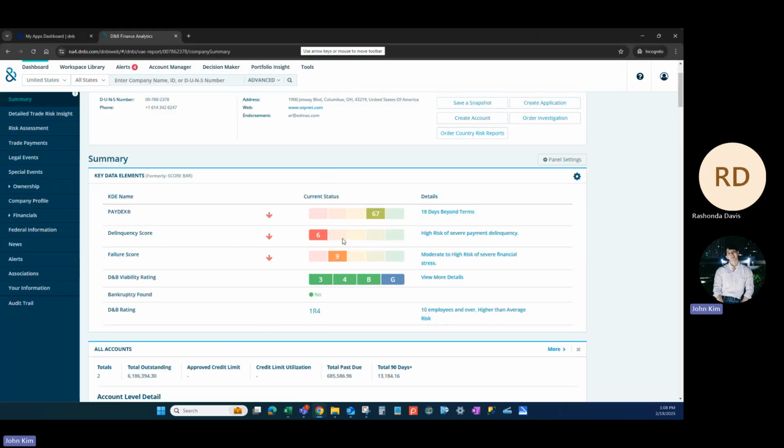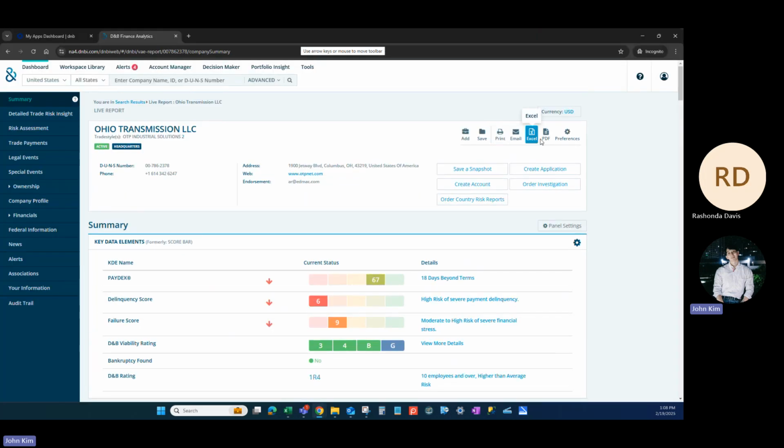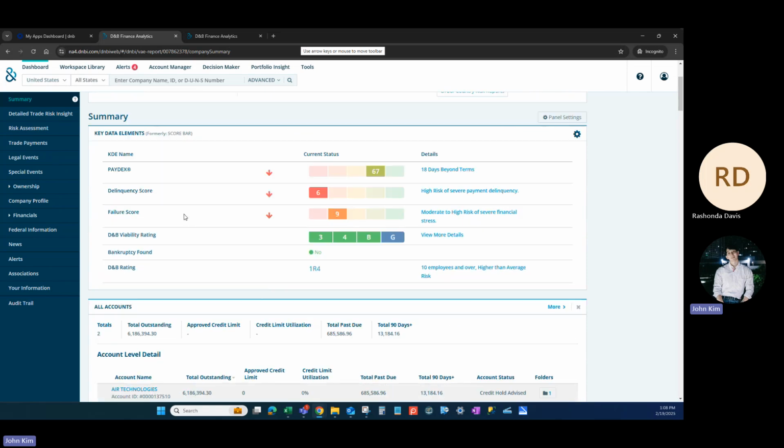So you can email it directly to yourself and then send it to Renzo with a comment of the analysis you made, or you can print and save it as a PDF file and then email it to Renzo as an attachment. With that being said, I'm going to go over the main factors. This is a basic summary of this business.